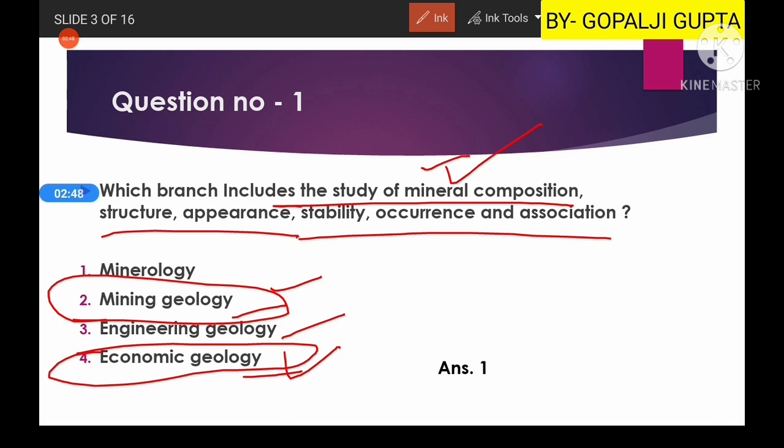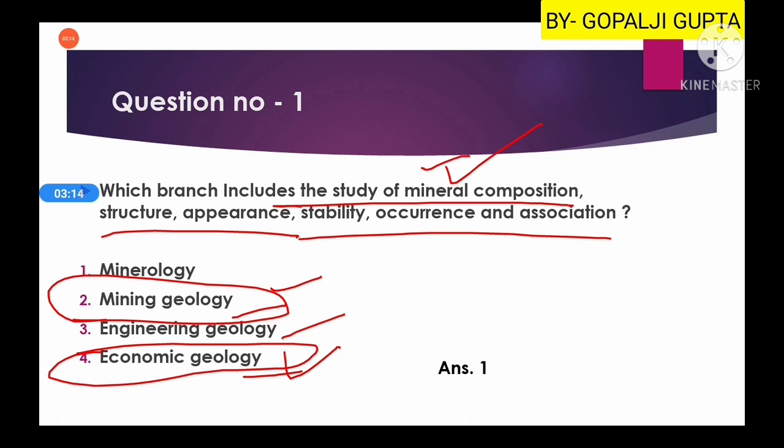For example, if we do not focus on these aspects, we will have many disastrous incidents. Like the example of Koyna Dam. Koyna Dam failed because of improper engineering geology or geological consideration. You can check it.